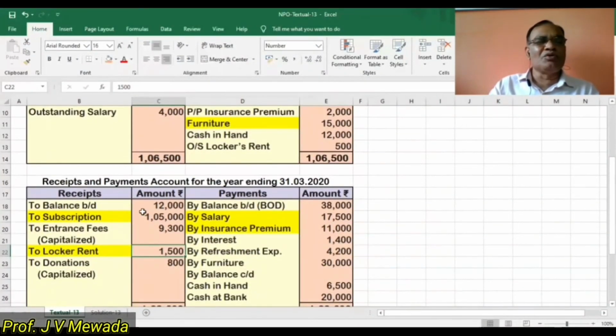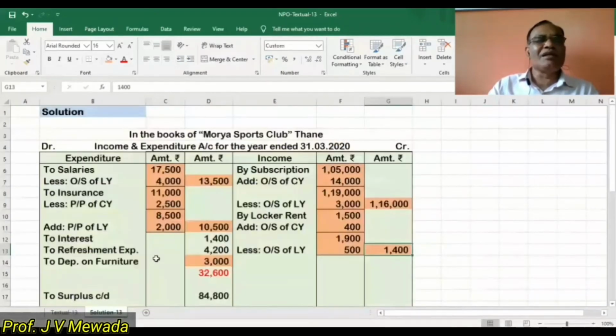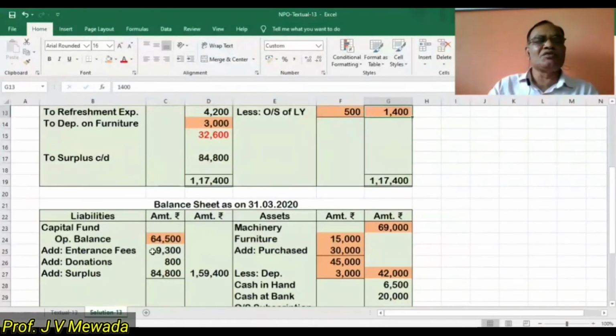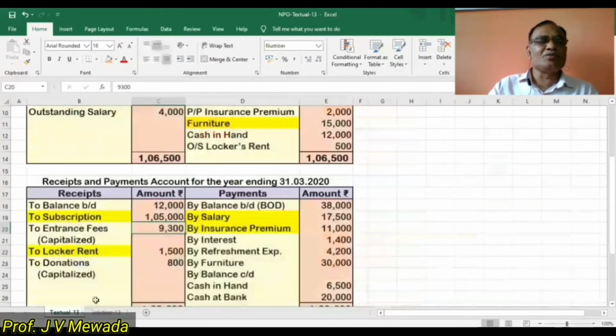Opening balance we have to ignore. Subscription we have already completed. Now entrance fees we are told to capitalize. So let us capitalize the entrance fees. In the capital fund we are going to add entrance fees 9,300. So this is the one effect that we are supposed to do.